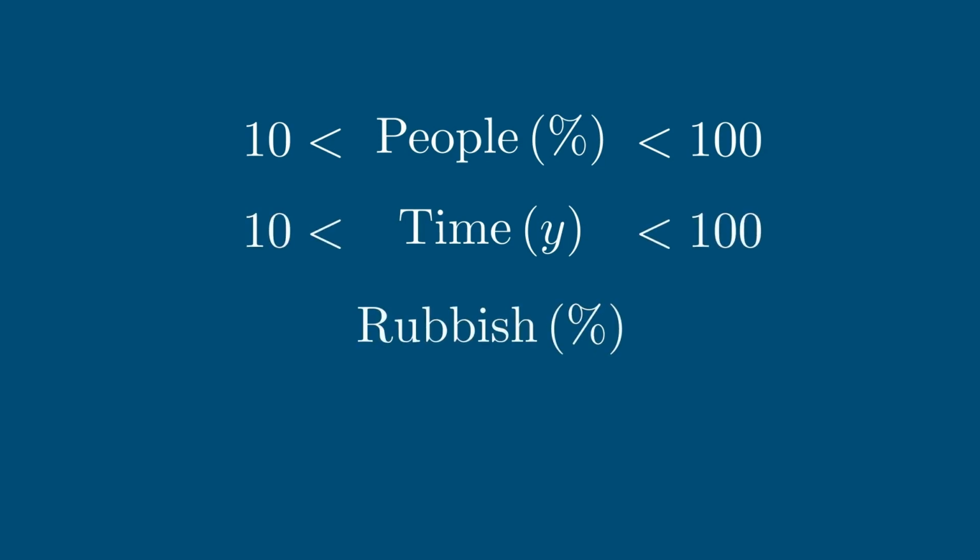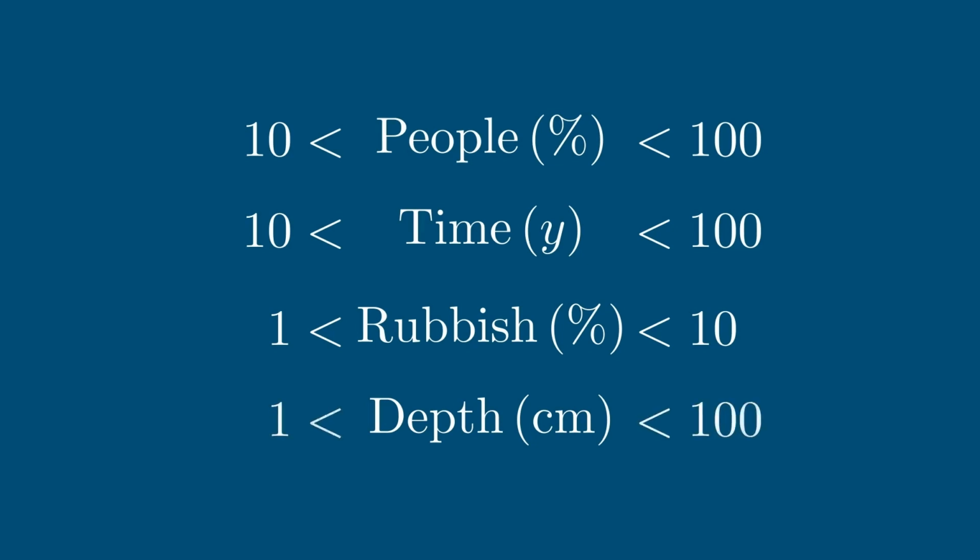Now, what fraction of the rubbish ends up in the ocean? That one's a bit more tricky. I'd say it's got to be more than 1% because human processes are just never that good, and probably less than 10%. Otherwise, government authorities would surely have clamped down years ago. Finally, how deep does the rubbish actually go in the ocean? If it's floating, then it's definitely less than 1 meter and probably more than 1 centimeter. Have a go at that problem, and I'd love to see your guesstimations in the comments section, and hopefully they will spark some good discussion.